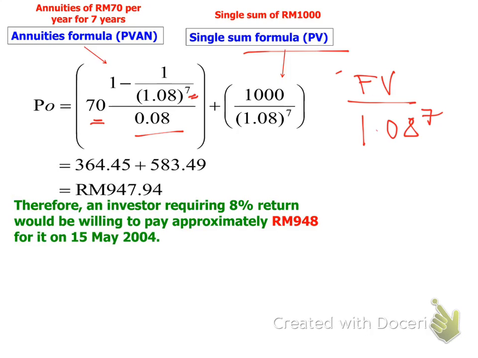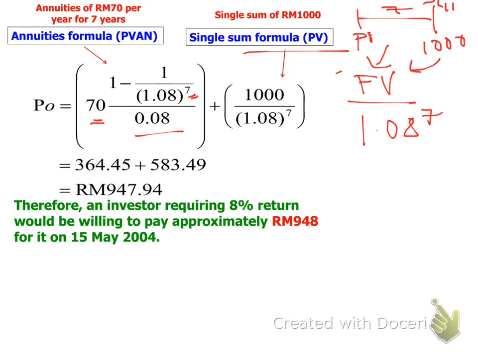Now if you look at this future value, it means that at the end of year 11, you will have 1,000. Convert this 1,000 to P0. So this is your future value, 1,000, discounted by the power of 7 because in between here you have 7 years in total.